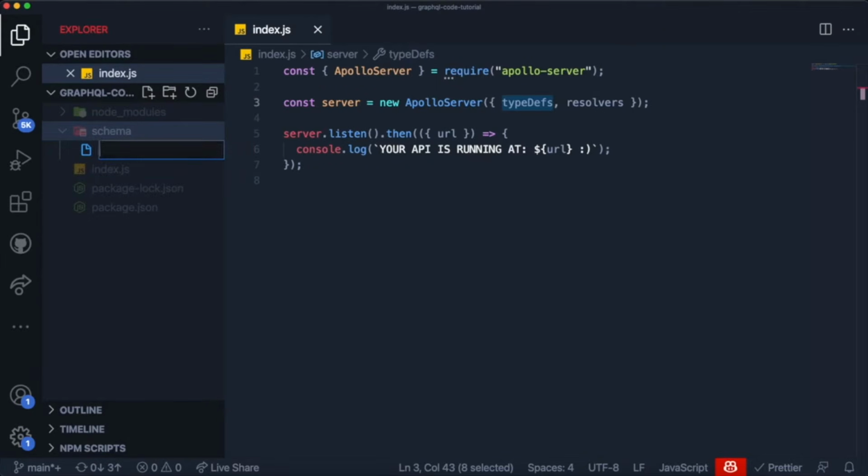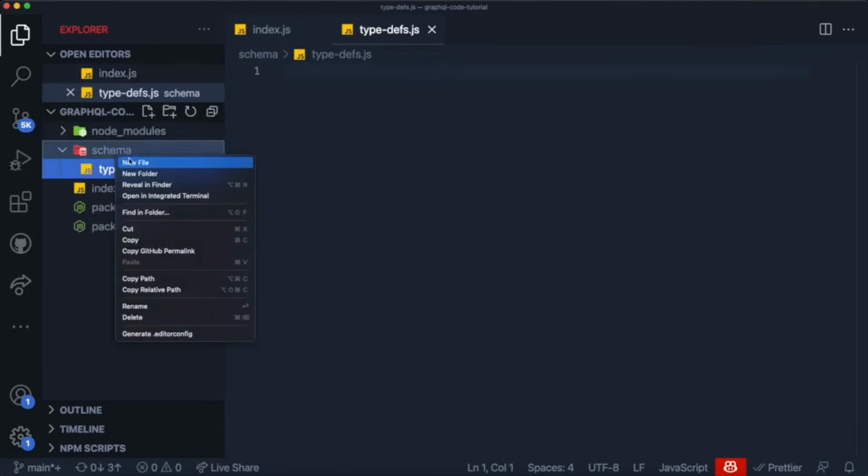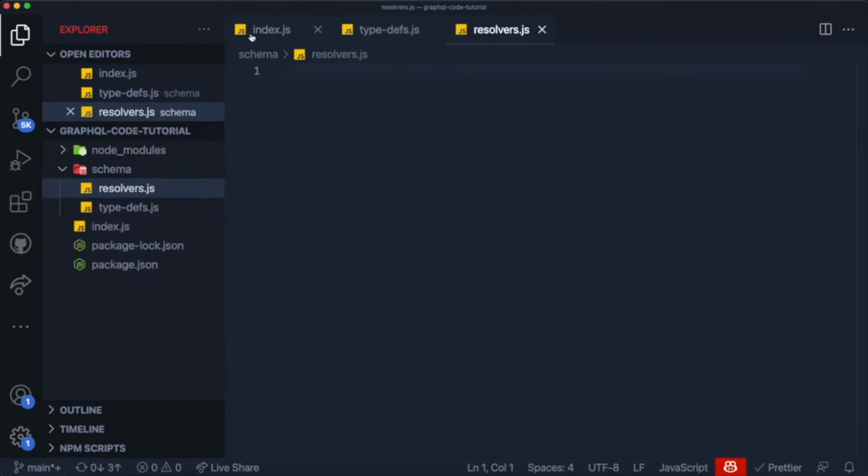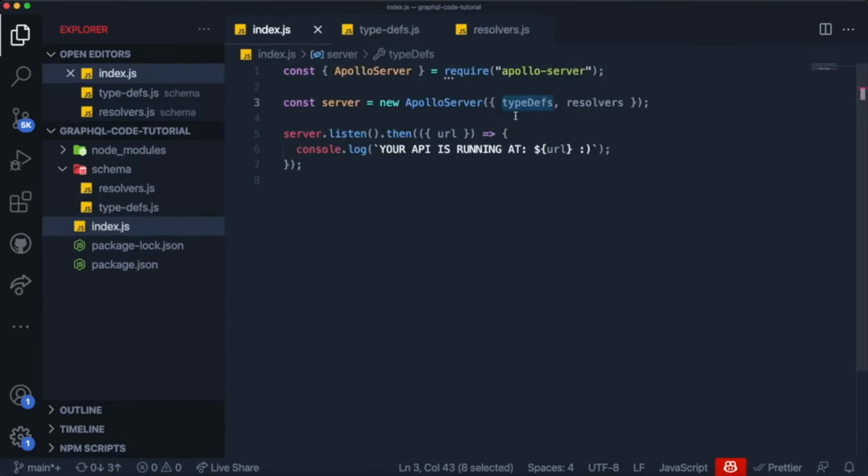The first one is our type definitions. So I'm going to call it just typeDefs like this, and then .js. And the other file is going to be called resolvers like this, and .js as well. And now, as you can imagine, in these files, we're going to write the type definitions and the resolvers that are going to be passed into our Apollo server, which will make our actual GraphQL API run.